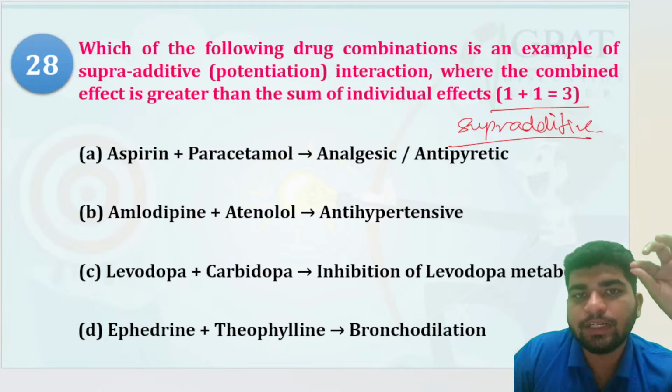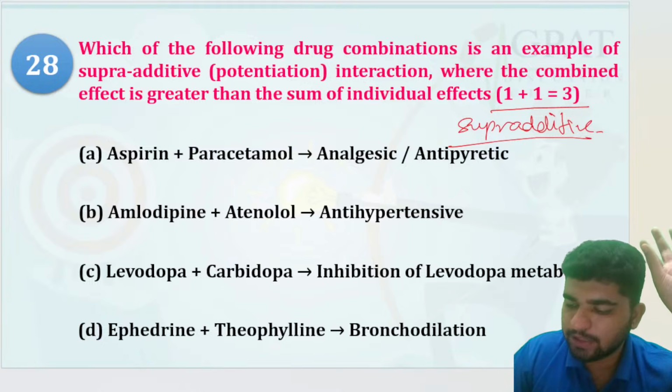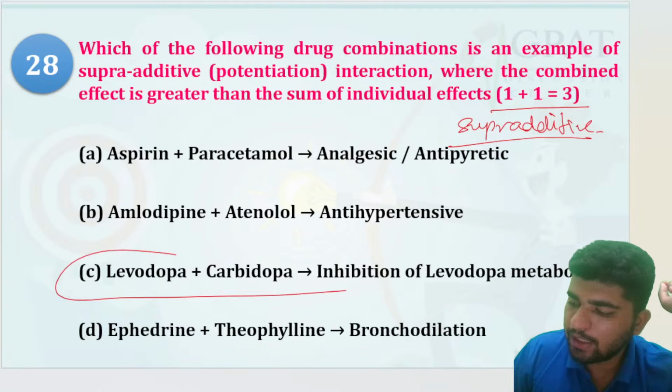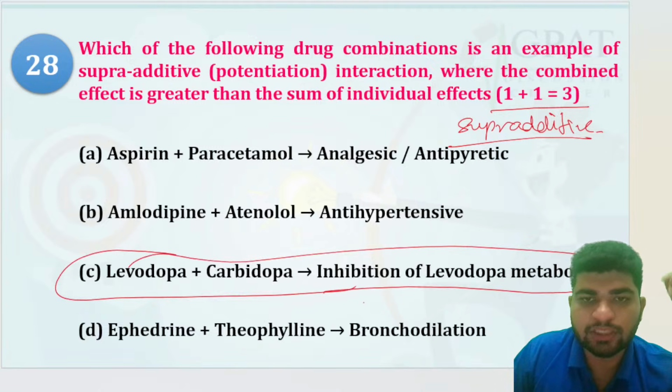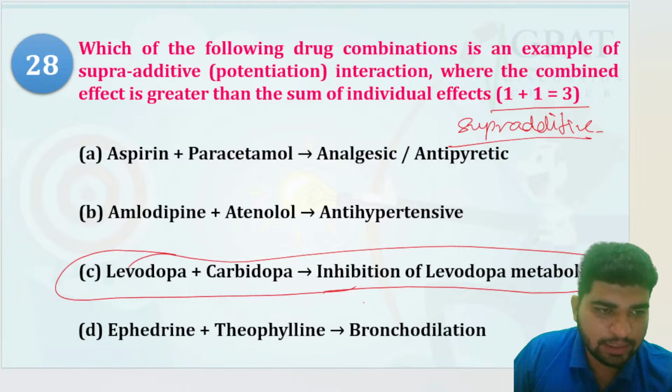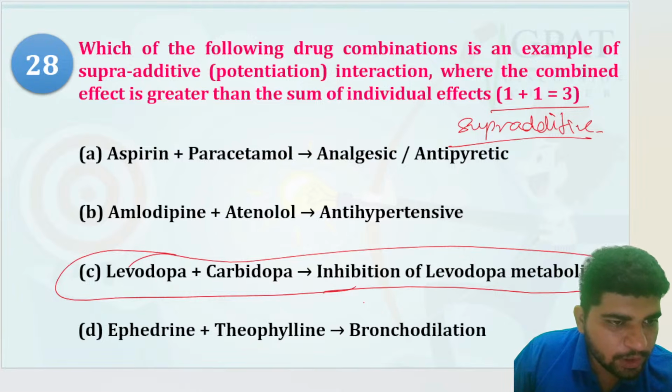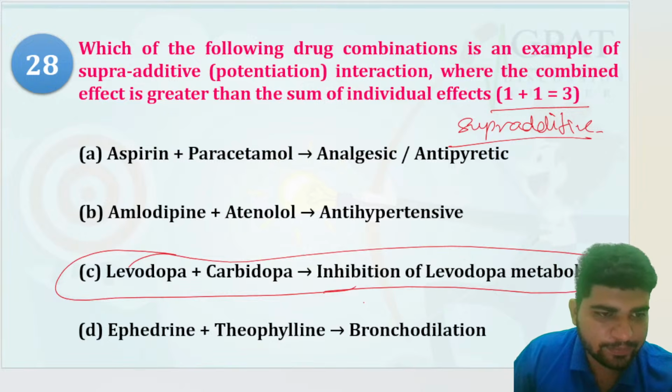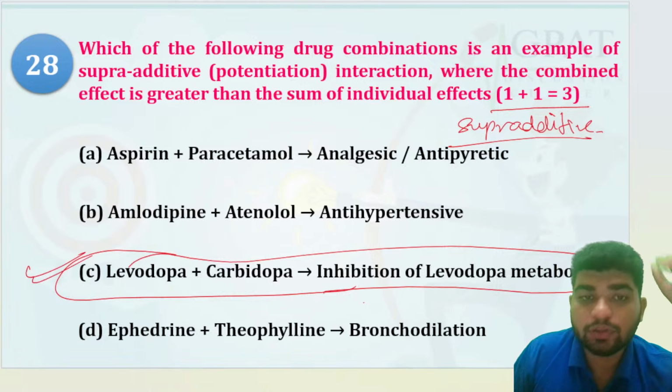It is asked from direct examples. So levodopa and carbidopa, inhibition of levodopa metabolism, would be your right answer. Pratibha 0 to 1, Kavi's king 0 to 1. Yes, correct. The examples are very much important for you as well.